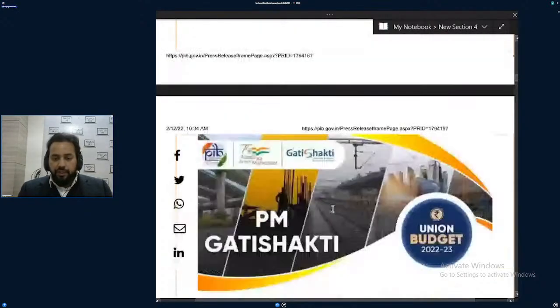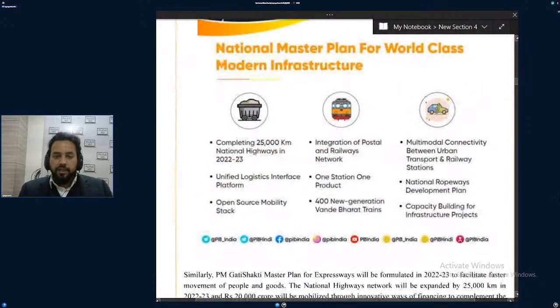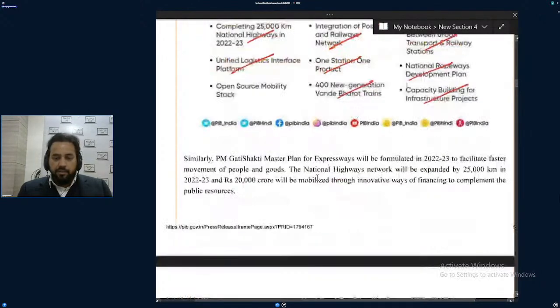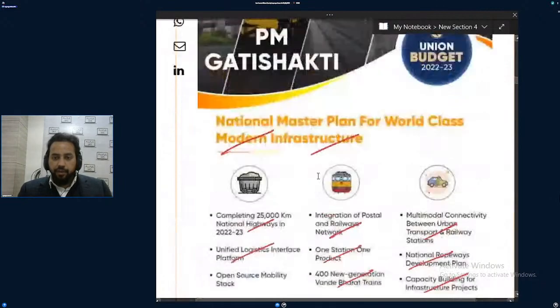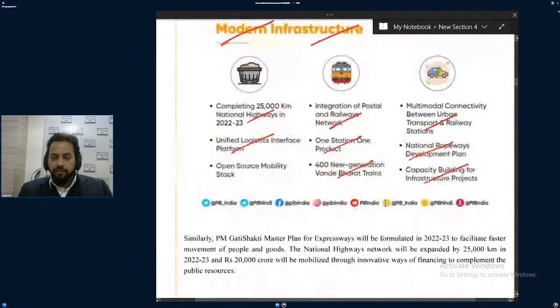Okay, so you need to read this document. See, PM Gati Shakti means world-class modern infrastructure the government is trying to build: highways, railways, urban transportation, one station one product, unified logistics interface, capacity building, national roadways development plan. So just go into this and try to notice the points in these pictures or these photos.